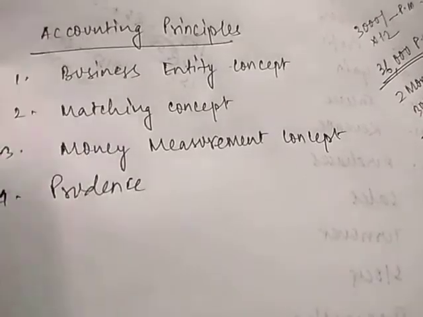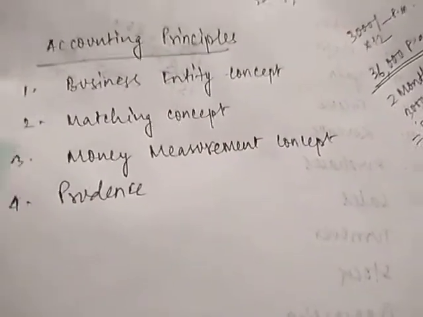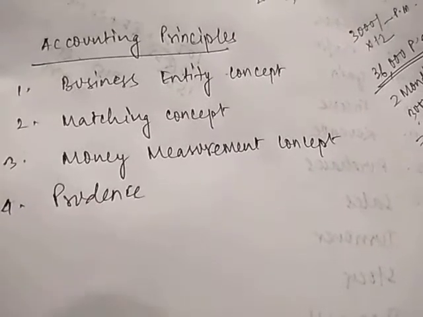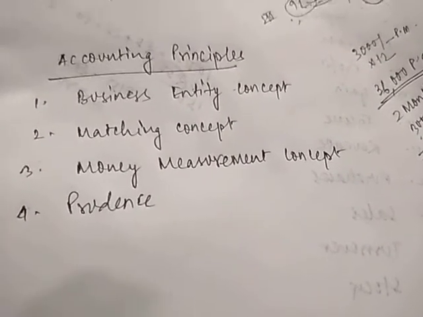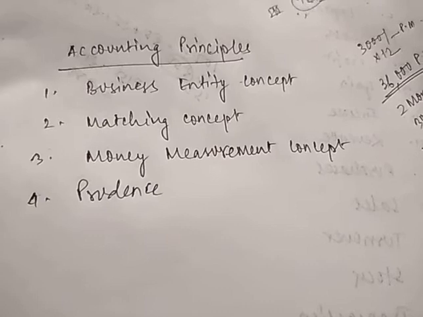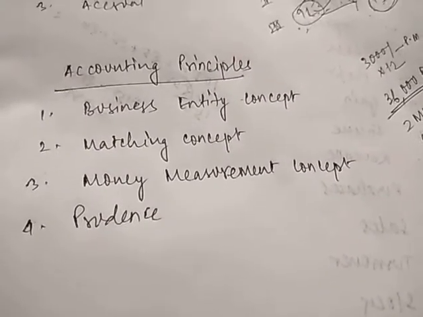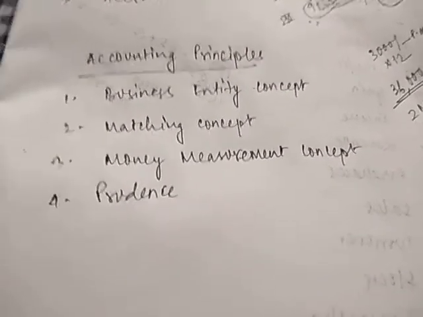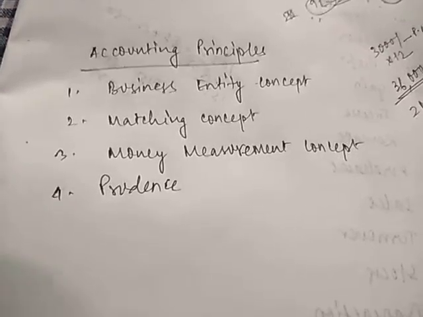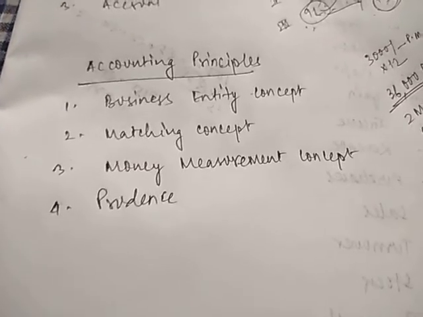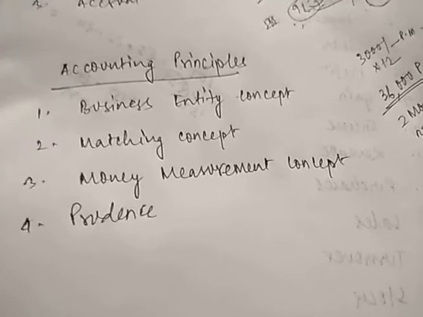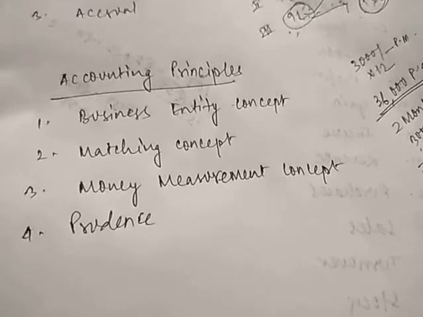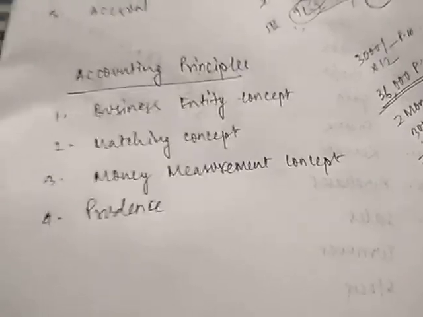So it is better not to record such income against which I don't have full certainty that I will be receiving it. But in case of loss, even if I have a doubt that I may be suffering this loss, I'll record that, because if I record that loss, and even in the case that the loss does not take place, we don't need to suffer the loss, then there is no issue, because a loss has been avoided.